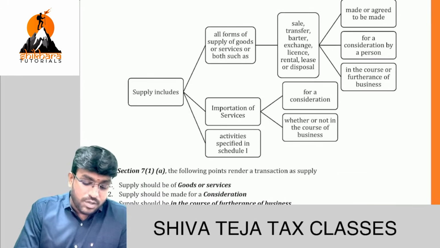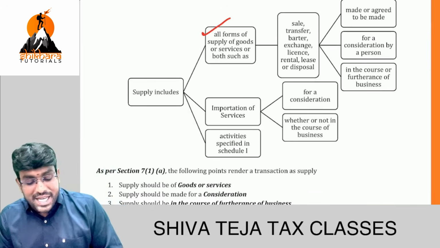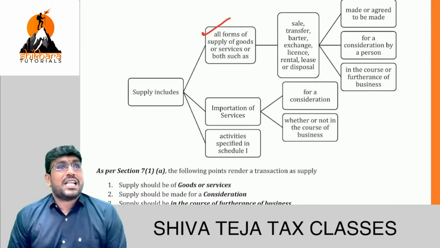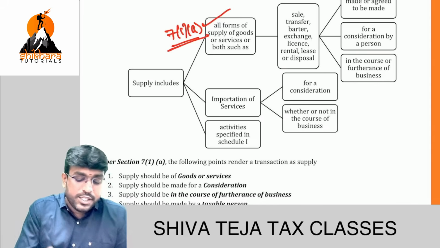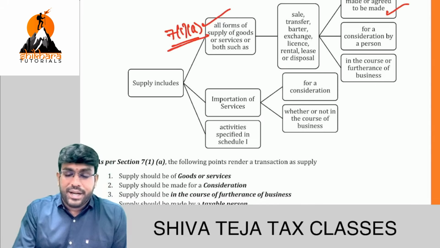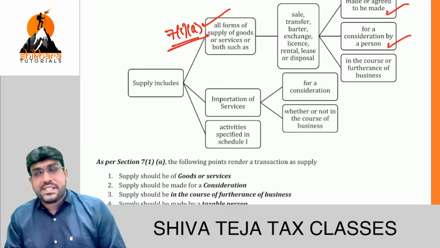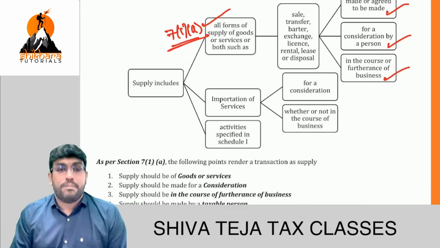Supply includes what? Come on. All forms of supply of goods, services, or both, such as sale, transfer, barter, exchange, license, rental, lease, or disposal, made or agreed to be made for a consideration by a person in the course or furtherance of business.